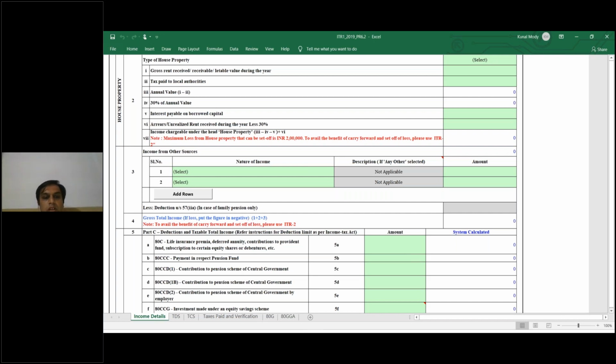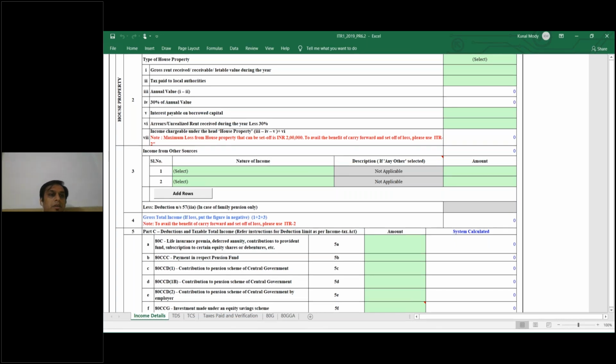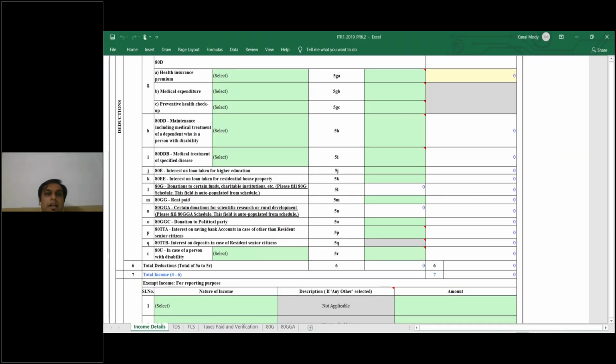So I'm just going through all these things. Investment made under equity savings scheme, Rajiv Gandhi, that was there maybe for AY 14-15 or 15-16. Afterwards it is discontinued. If you are claiming mediclaim, you can claim it under section 80D. And if you are maintaining a dependent person who has a disability, you can take the benefits under 80DD and 80DDB.